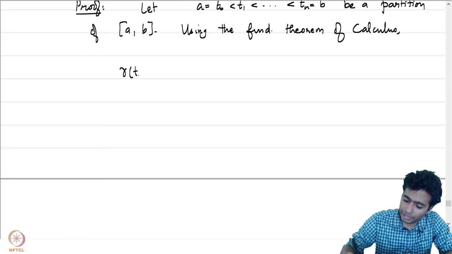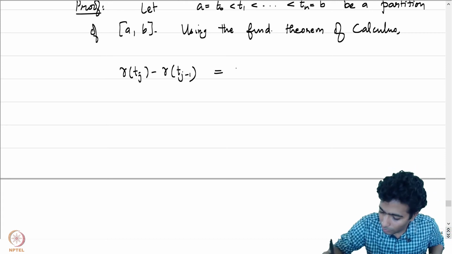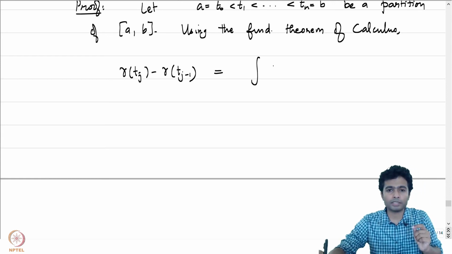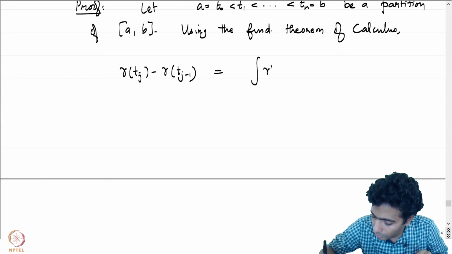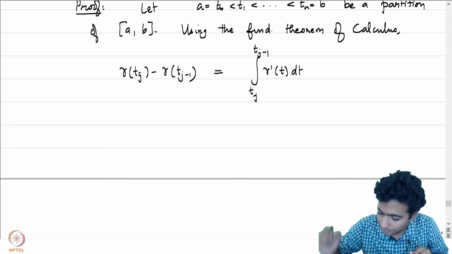Gamma of tj minus gamma of tj minus 1 is equal to, remember that gamma is a differentiable function, the integral of gamma prime of t dt from tj minus 1 to tj.